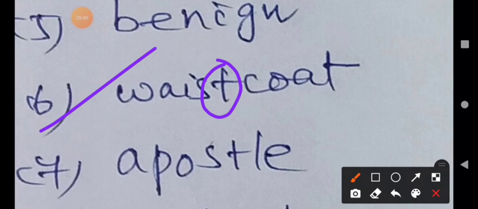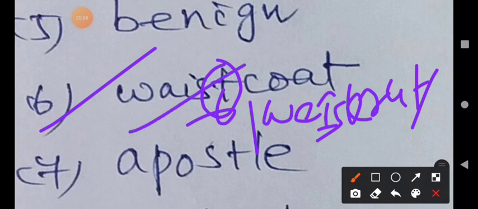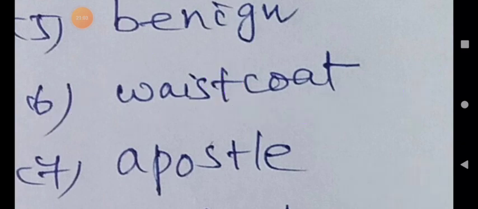What is the pronunciation? Waistcoat. T is silent. Waistcoat. Sorry, T is the only silent letter; S is pronounced. Waistcoat is the correct pronunciation. What is the meaning of waistcoat?